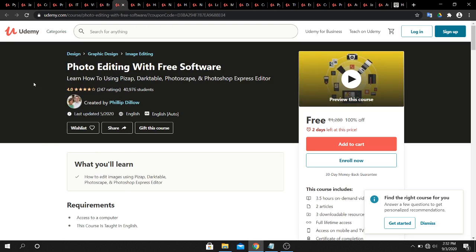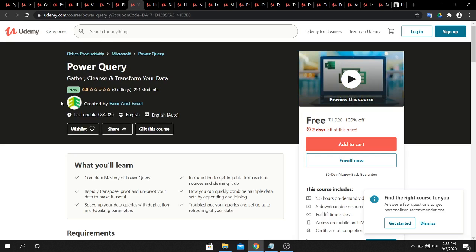Okay, next is a photo editing course with free softwares. Here you will learn how to use Pixlr, Darktable, Photoscape, Photoshop Express editors and much more. Next is a Power Query course. Here you will learn how to use Power Query, and you will also learn gathering and transforming your data.